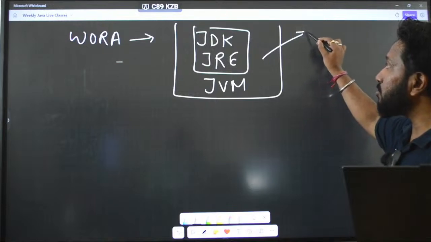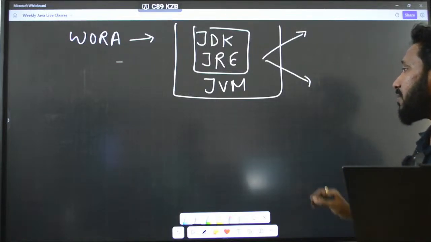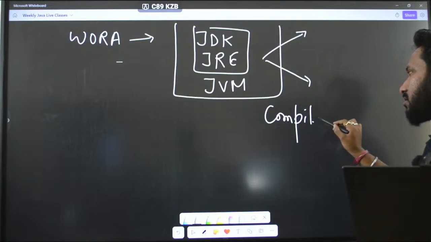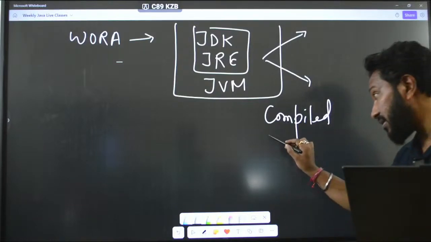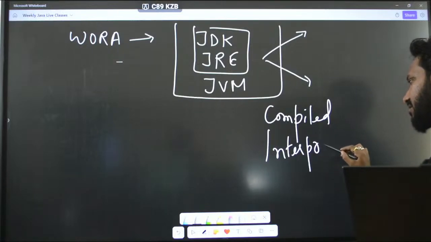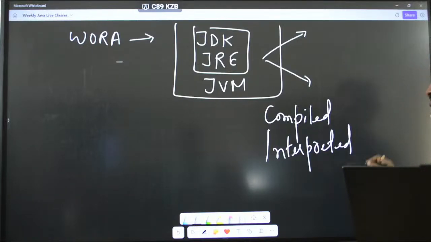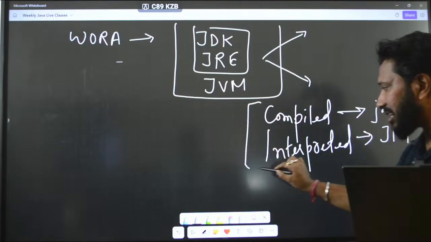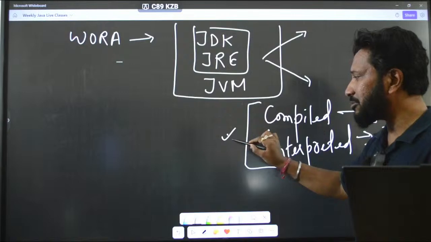And here I told you two very important things. Why is Java compiled? I have already told you that. And why is Java interpreted as well? This I have already told you. The first step, as I told you, is that it is compiled because of the javac compiler. And then in our JVM we have the just-in-time compiler, JIT. Because of this, Java is both interpreted as well as compiled.